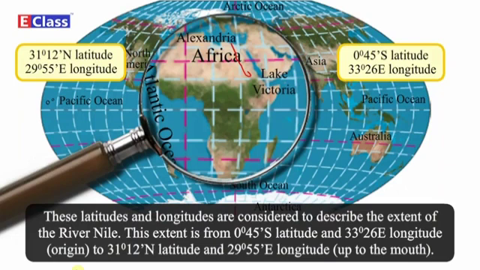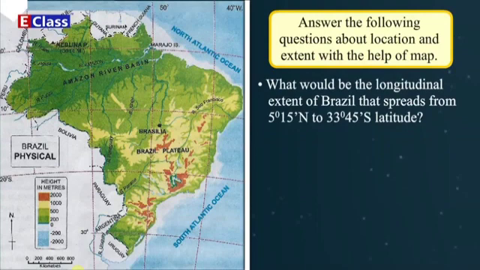extent of Brazil. Longitude defines the location of the capital of Brazil, Brasilia. What would be the longitudinal extent of Brazil that spreads from 5 degrees 15 minutes north to 33 degrees 45 minutes south latitude?